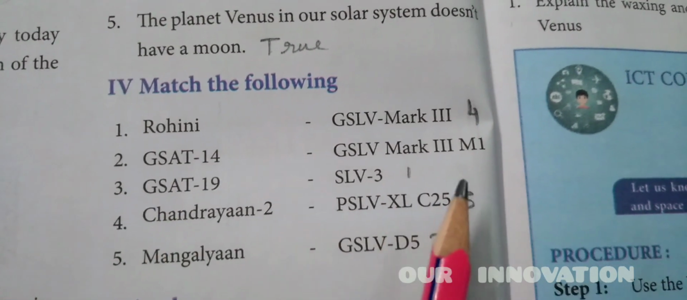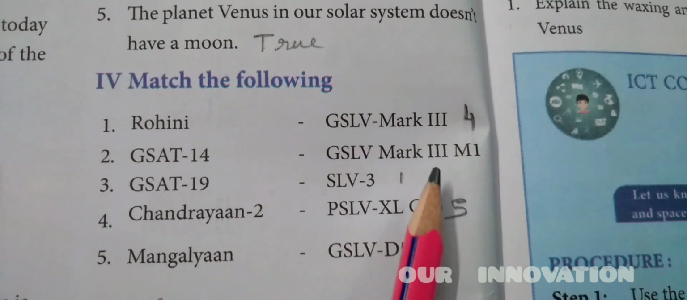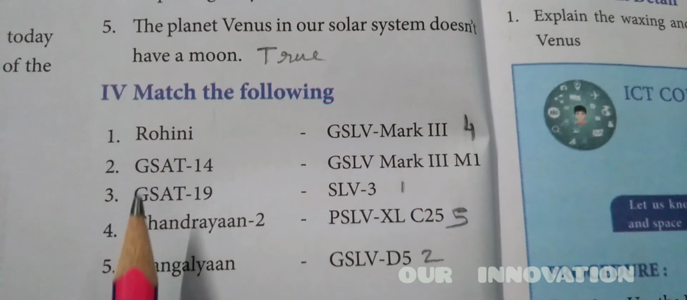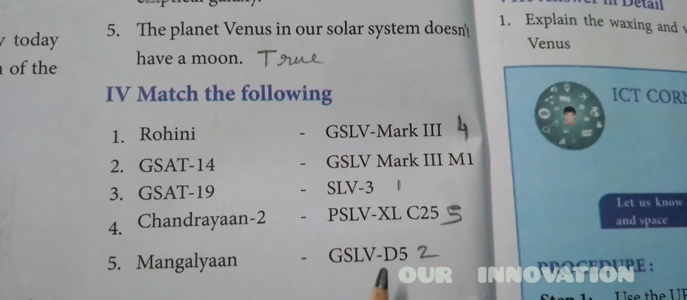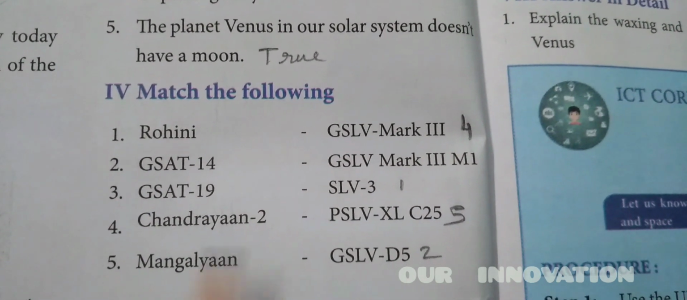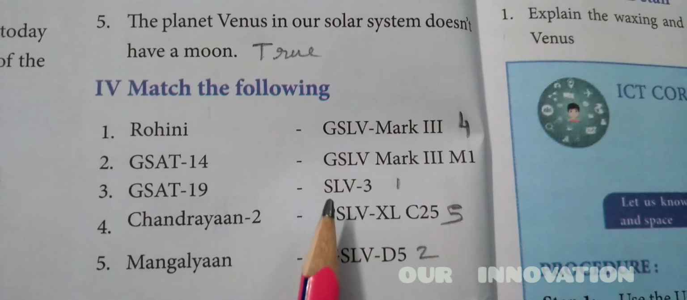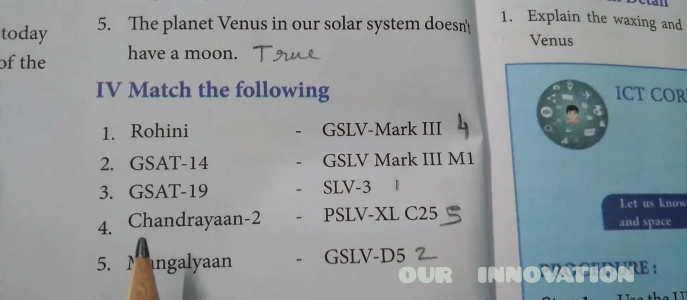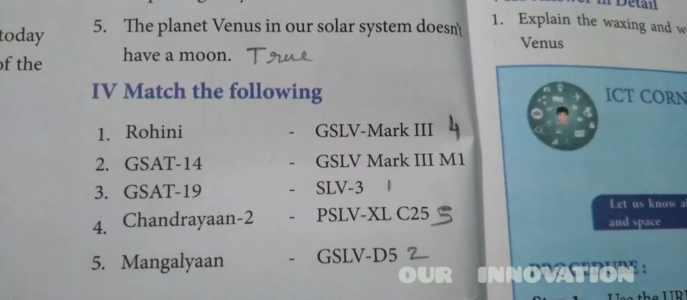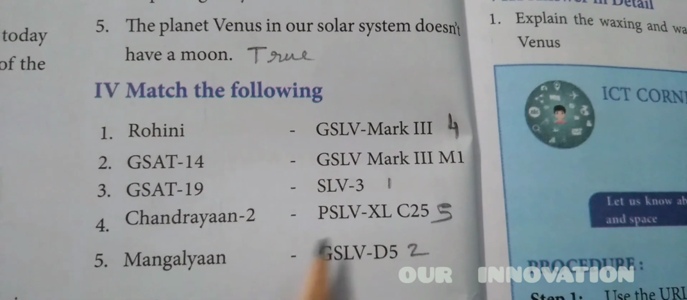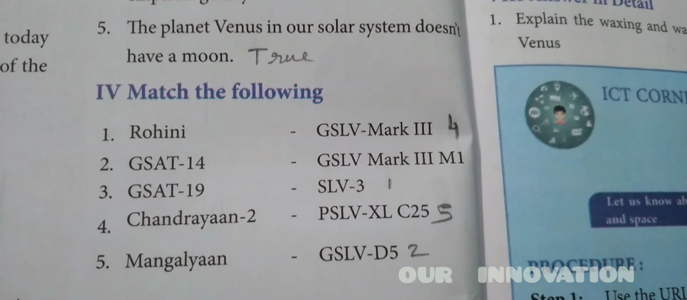Rohini, that is GSLV Mark 3 M1. Okay. Then GSAT-14, GSLV-D5. Okay. GSAT-19, that is SLV-3. Chandrayaan-2, GSLV Mark 3. Mangalyaan, this is PSLV-XL-C25. Okay.